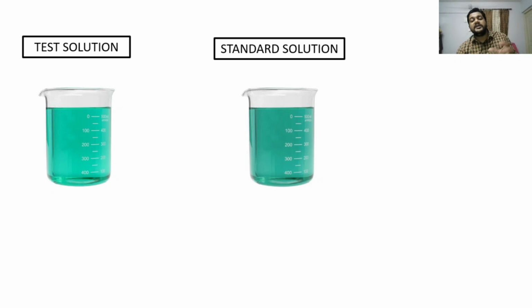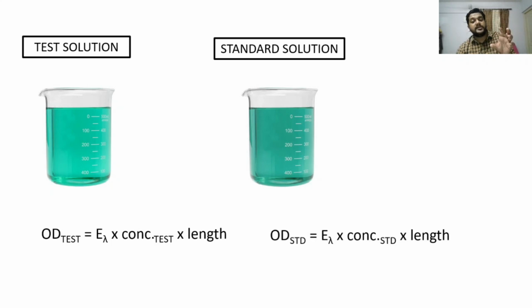So if we write the Beer-Lambert's law equation for both, for the test solution the equation will be OD test equal to extinction coefficient into concentration of test into length. Now if we write the Beer-Lambert's law for the standard solution, it will be OD standard equal to extinction coefficient into concentration of standard into length.